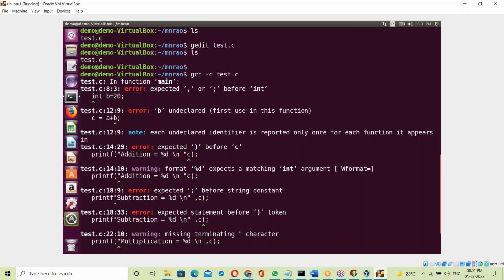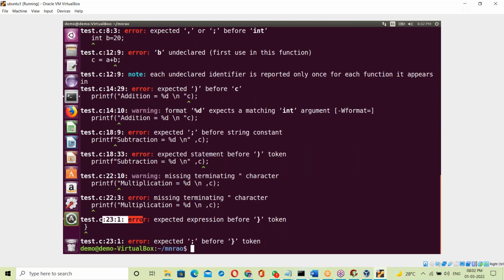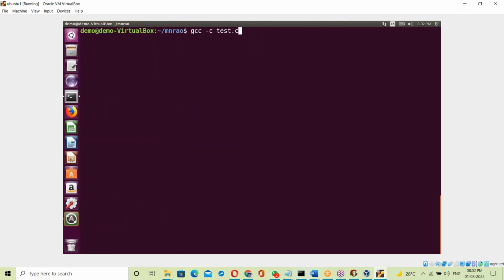See, an error at the 8th line, the 12th line, the 14th line, the 18th line, the 23rd line. The compiler shows all the errors from top to bottom.